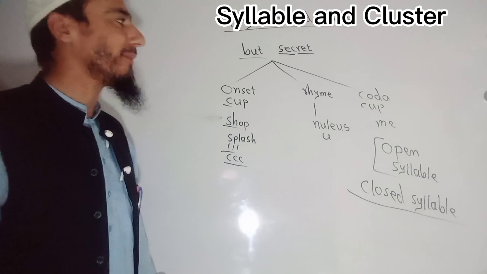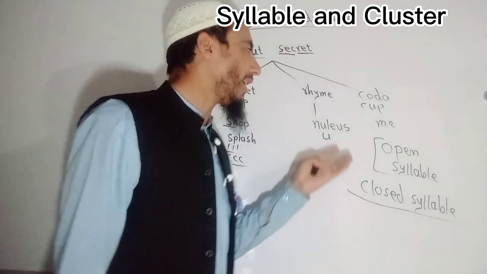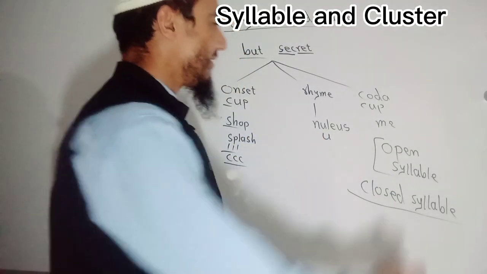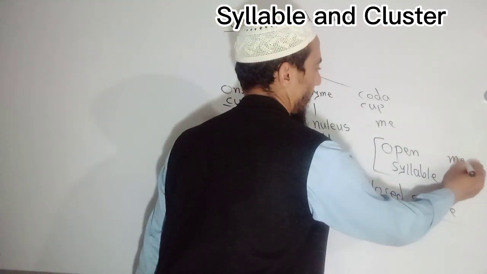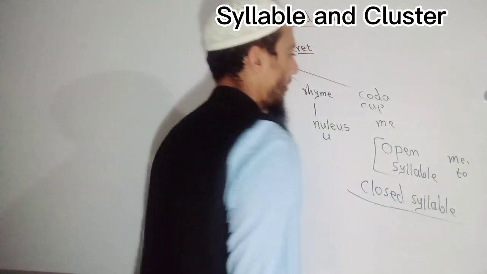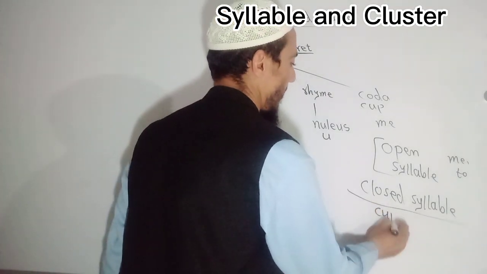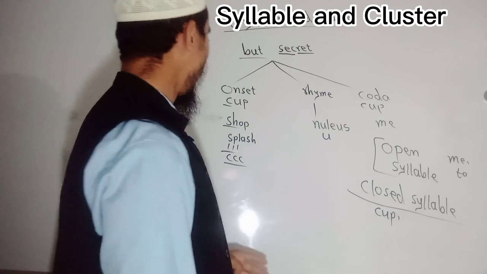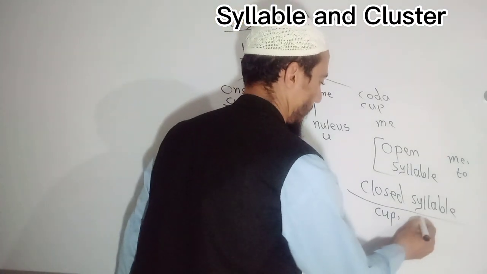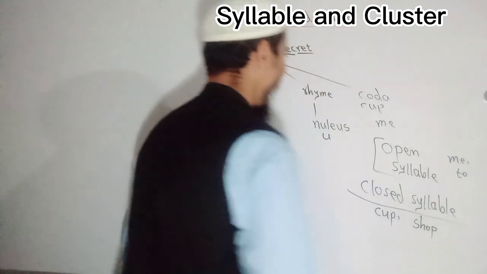What would be the example of an open syllable? The example of an open syllable is, for example, "me". That is open. Okay. What would be the example of a closed syllable? For example, "cup" and "shop", etc.